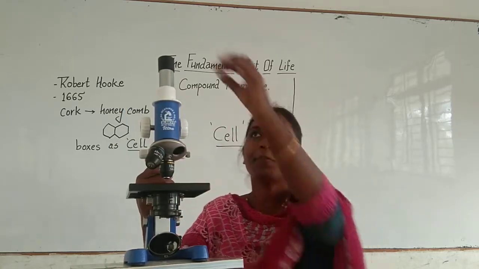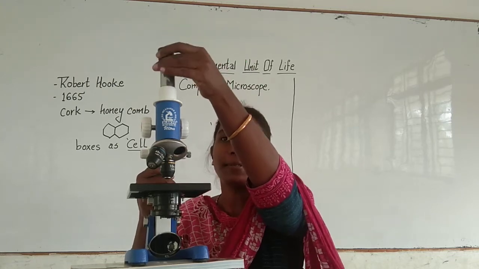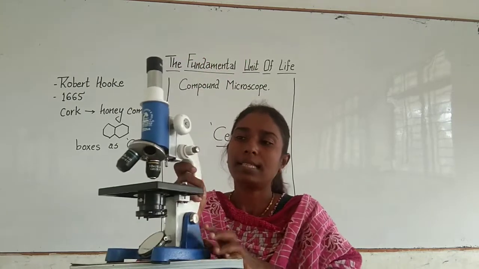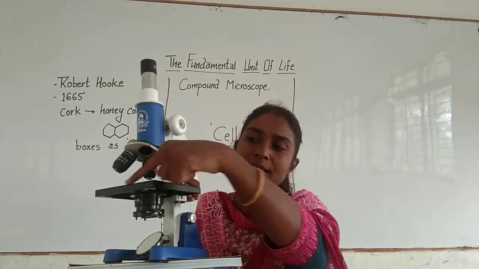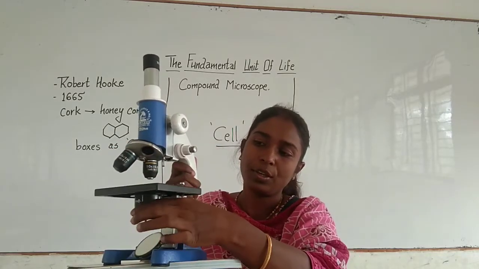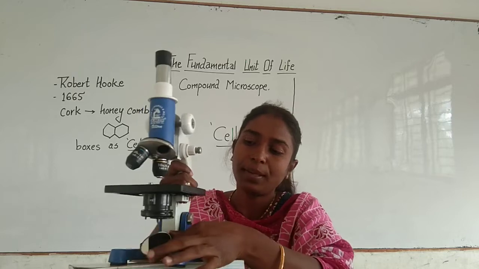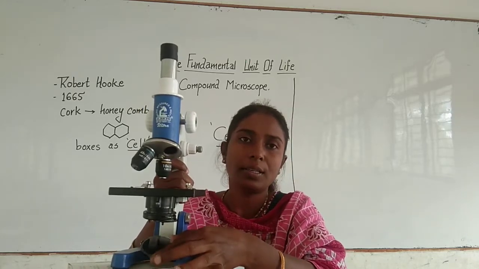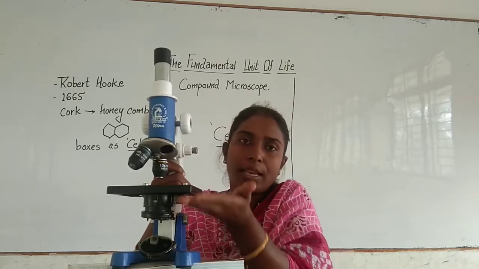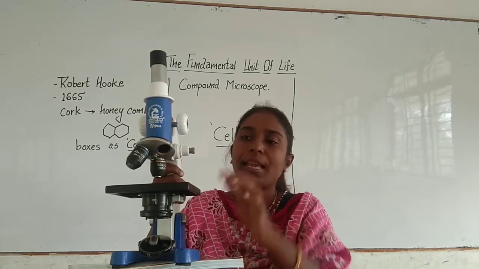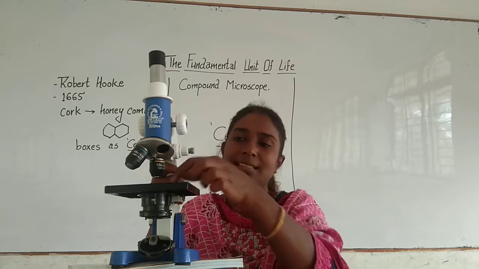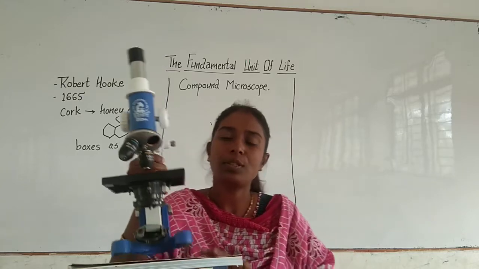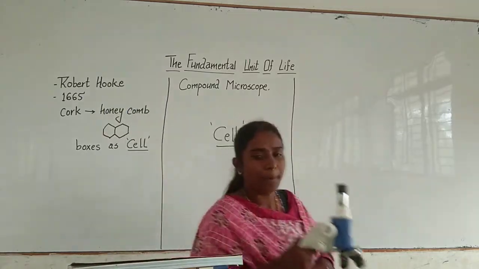Once in brief, this is called the eye lens. This is called the arm of the microscope. These are the lenses. This is the stage. Here you have the coarse adjustment, and this is the lens which allows the light to be reflected at the top, and this is the stage where the glass slide is placed. So this is all about a compound microscope.